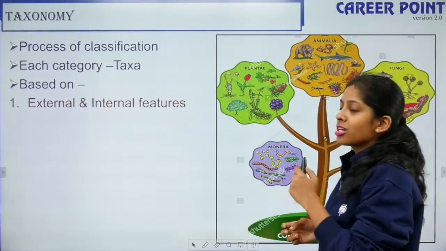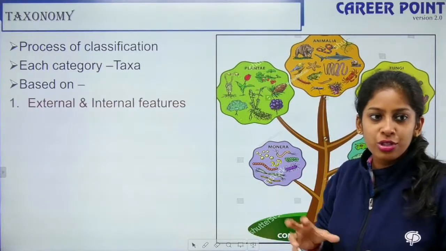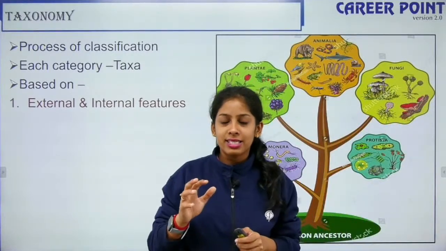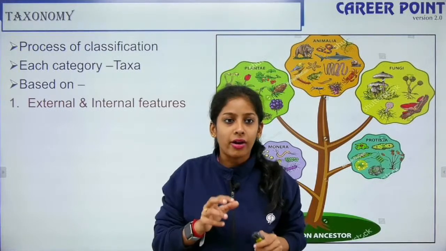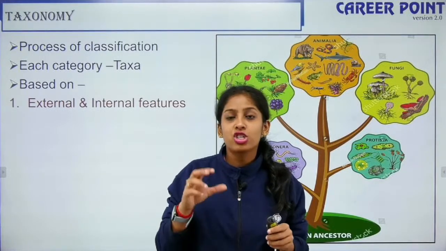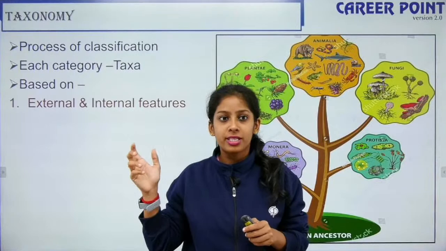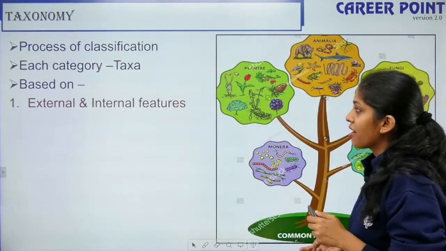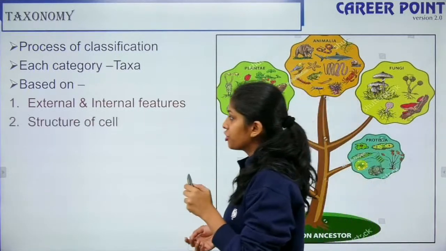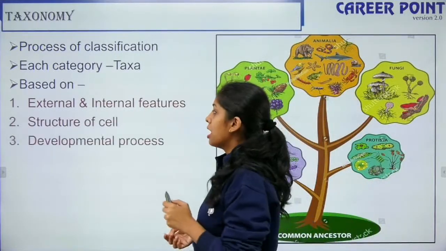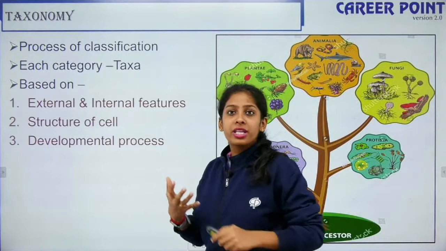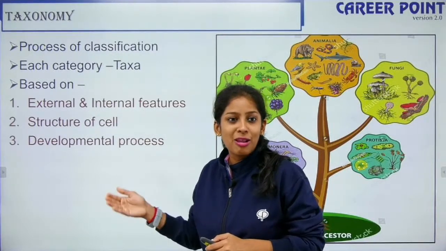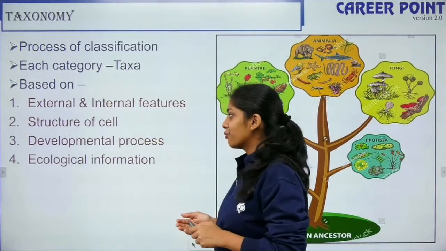On what are these being classified? I should have a criteria. If your NEET counseling is being done, it has a particular criteria. It allots seats based on a particular property or feature, right? So what are the features we are classifying? External and internal features, the structure of a cell, developmental process, how it develops. Humans take 9 months of gestation period to have a fully developed fetus. So how is it in the case of these organisms?